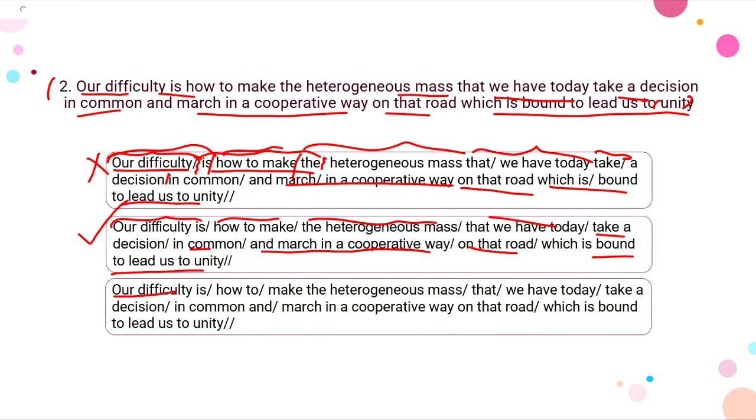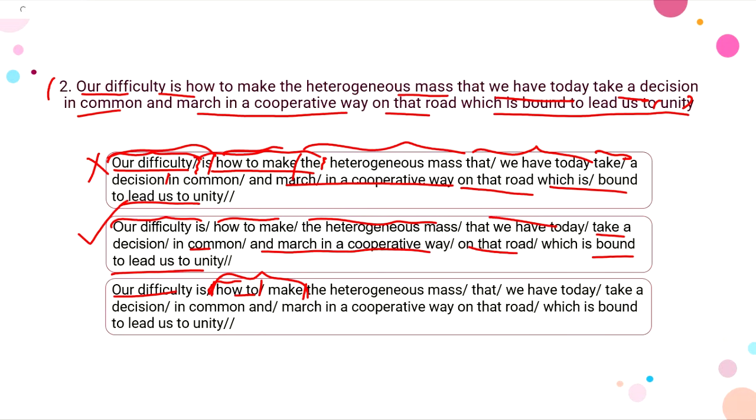Our difficulty is how to. So what's wrong here is that we don't say just "how to", we say "how to make" as a whole, right? Like our difficulty is how to make, it would just mean we are going through a sentence word by word, right? So that's not the correct way of going through this sentence while pronouncing. So this option is wrong.